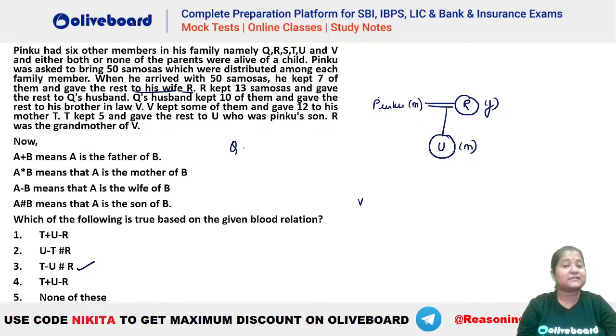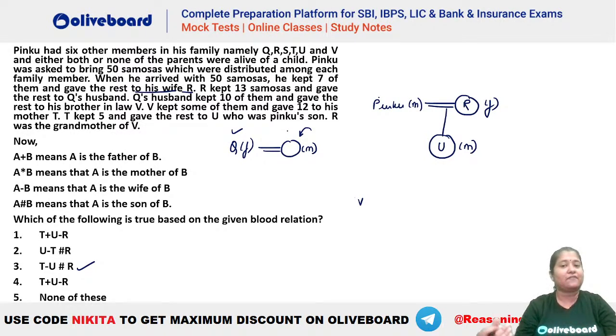That means Q has a husband, so Q is a female person. Q's husband kept 10 of them and gave the rest to his brother-in-law V. You can see that V is coming in the third generation. That means Q and Q's husband should also be in the third generation. Now we should have only 7 persons, that is Pinku plus 6 others.